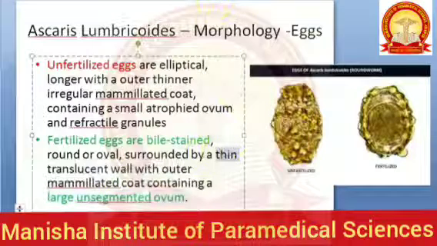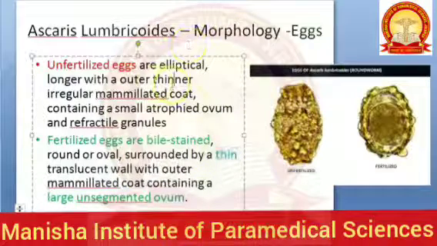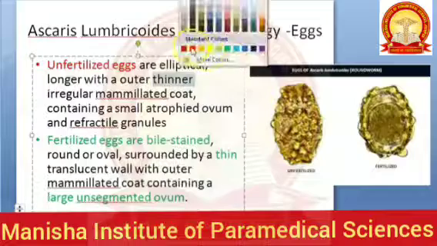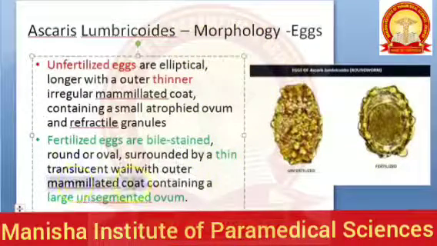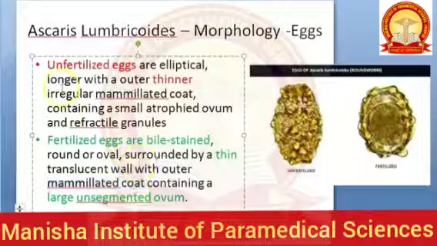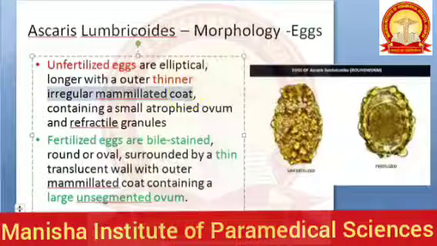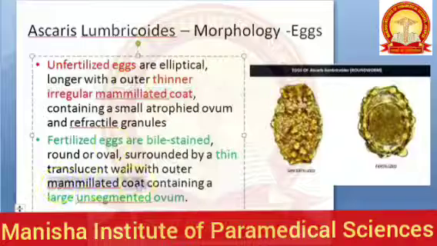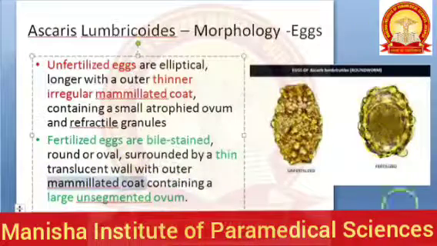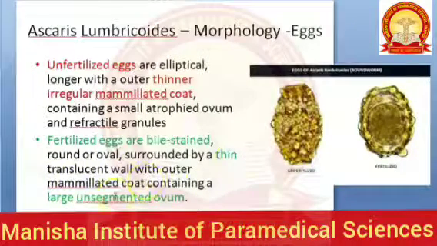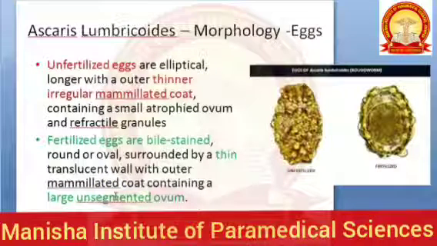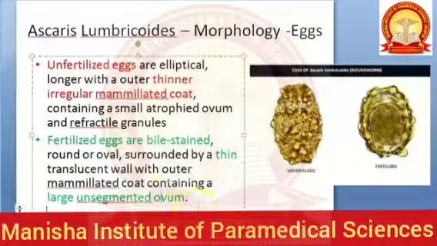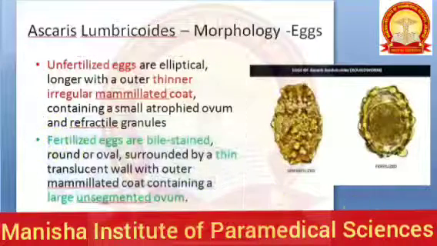This is also thin only, they are saying. This is also thin, but unfertilized, they are saying it is thinner. Not sure. Both have some mammillated coat, both of them have. But here they are saying it is irregular mammillated coat, and here they are saying just the mammillated coat. They are not saying irregular for the fertilized one. Fertilized is perfect. It is bile stained, it is round, it is thin, translucent wall, mammillated coat, large unsegmented ovum. The fertilized eggs are perfect.